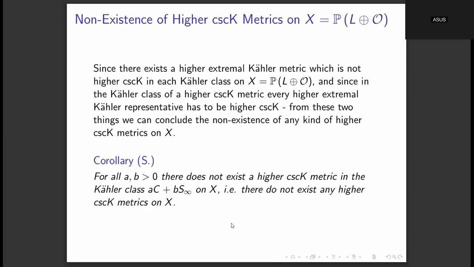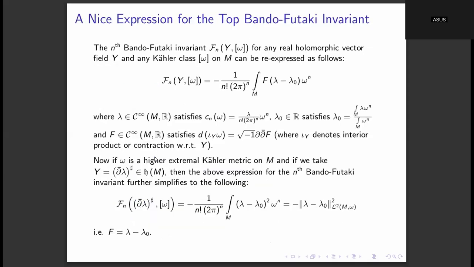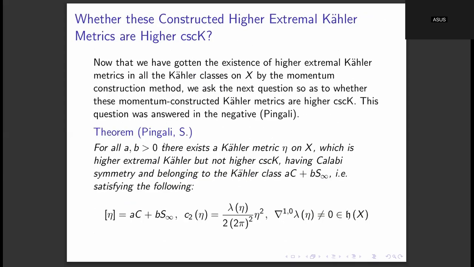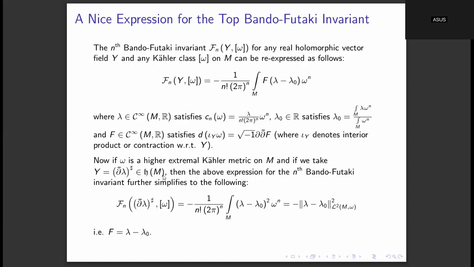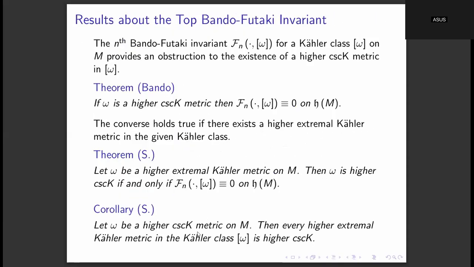Now we saw this result for our minimal ruled surface, which said that in every Kähler class there exists a higher extremal Kähler metric which is not higher cscK. Combine this result with the last corollary: in a Kähler class in which higher cscK metrics do exist, any higher extremal Kähler metric also has to be higher cscK.